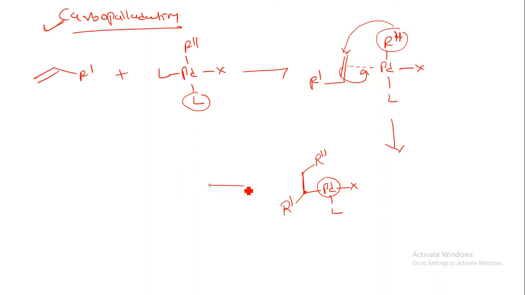Again, if we attach the ligand, here we can have the R1 group attached to the palladium metal, X over here, a ligand over here, and one more ligand over here. So here we can form R double dash. Now this has palladium in the 2 oxidation state.